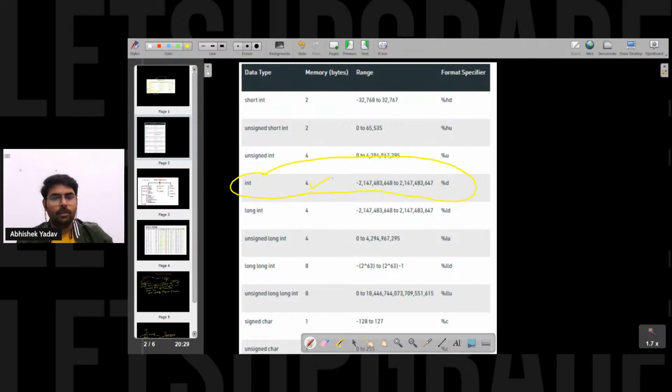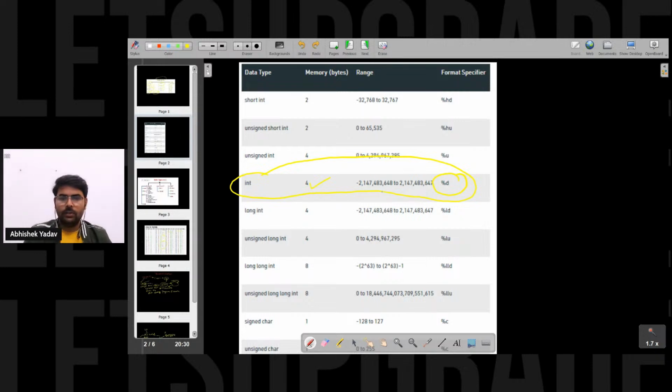Integer is occupying 4 bytes of memory, and in order to use integer I have to use %d, right? And this will be the range of the integer. From what point to what point you can store the integer value inside the container that is used for storing integer data, right? Everyone, here the range is given. So if you try to store some value out of this range, you will get a garbage value or you will get an error here.